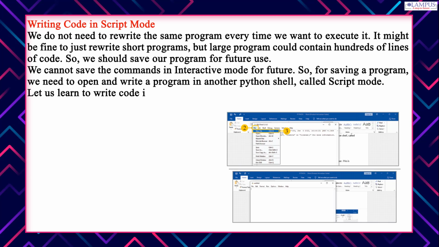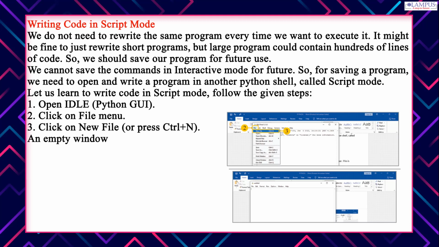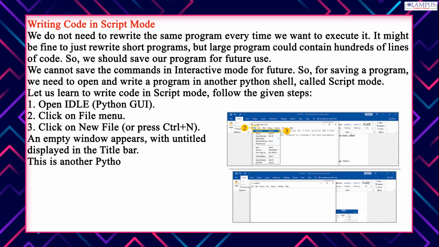Follow the given steps. 1. Open IDLE, Python GUI. 2. Click on File menu. 3. Click on New File, or press Ctrl+N. An empty window appears, with Untitled displayed in the title bar. This is another Python shell, which is called script mode.